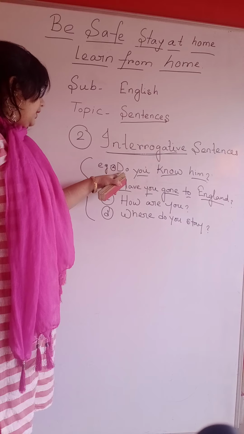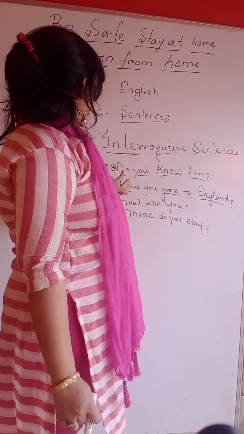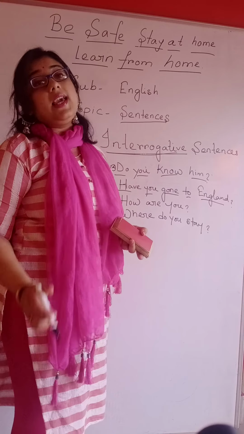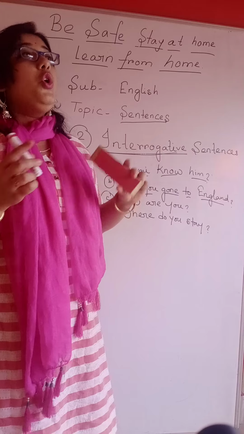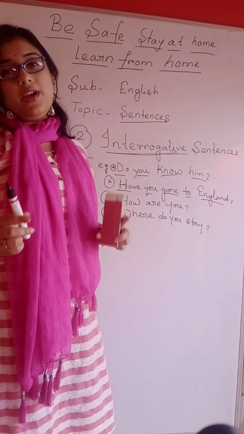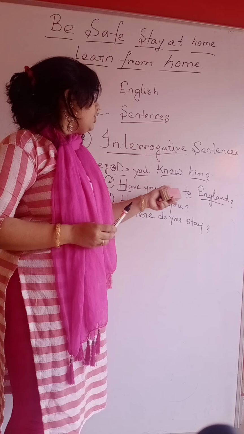In these two sentences, you can easily answer by saying yes or no. Do you know him? If you know that person, you can say yes, otherwise no. Have you gone to England?